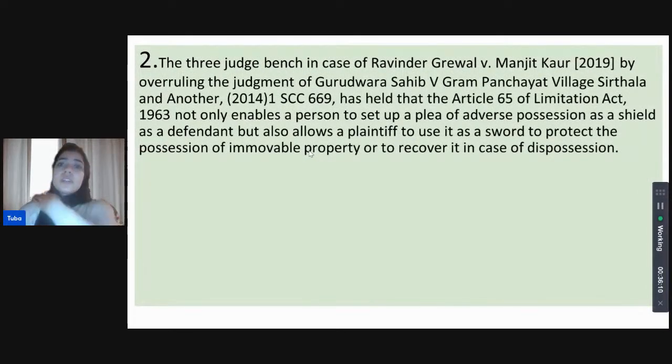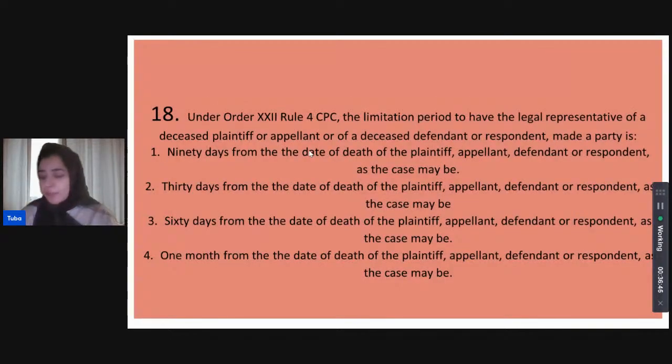The decision in the case of Gurdwara Sahib was in fact overruled in the Ravindra Grewal case. In this, the court stated that Article 65 of the Limitation Act has not only enabled a person to set up a plea of adverse possession as a shield, as a defendant, but has also allowed the plaintiff, on the other hand, to use it as a sword to protect his possession of immovable property or to recover it in case he has been dispossessed. So the Ravindra Grewal case of 2019 is where this statement was made, and it also overruled the judgment of Gurdwara Sahib. Next question.